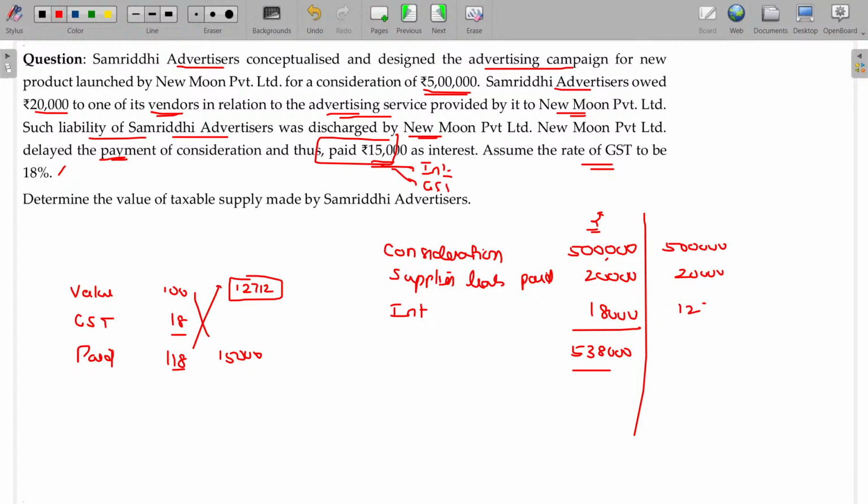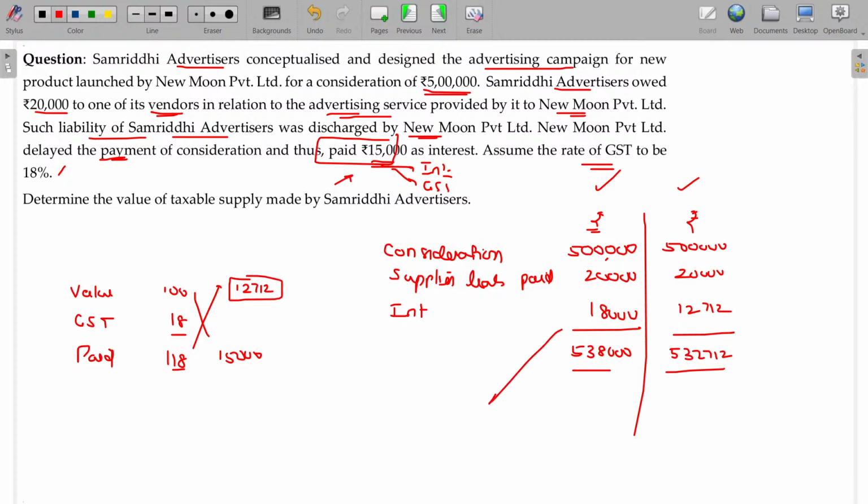So 12,712 is the another approach, the final value being 5,32,712. Because the statement related to the interest being paid means the final payment. We are not sure whether it's only payment inclusive GST or exclusive GST. So sometimes it may be shown this way in the text and sometimes it is shown this way also in the text. So you need not panic with this difference.